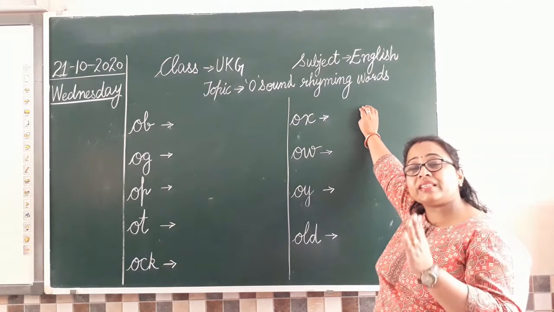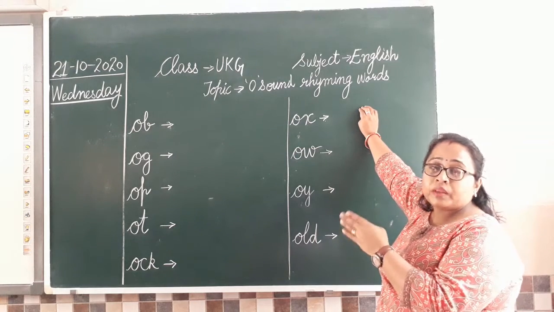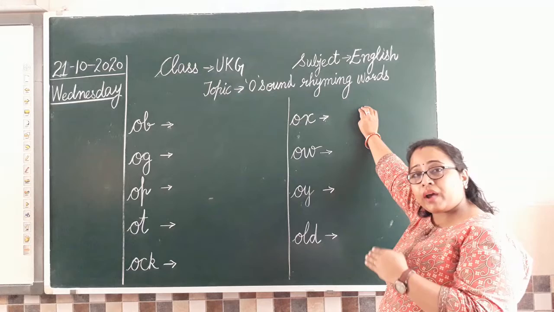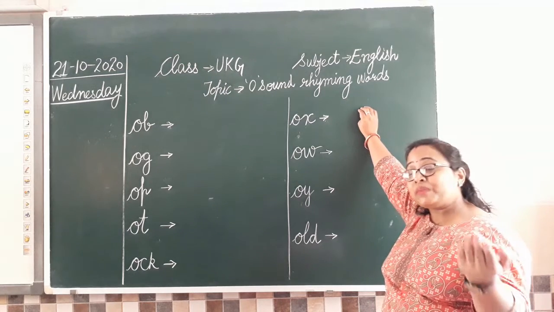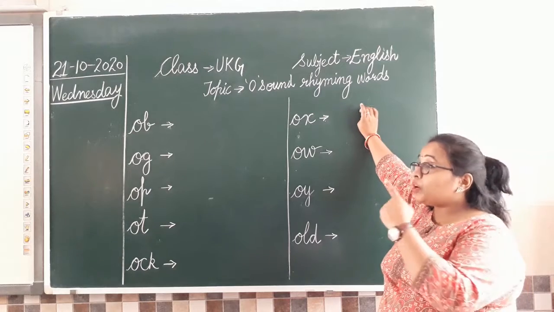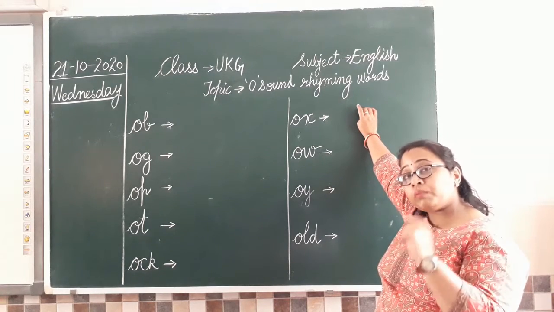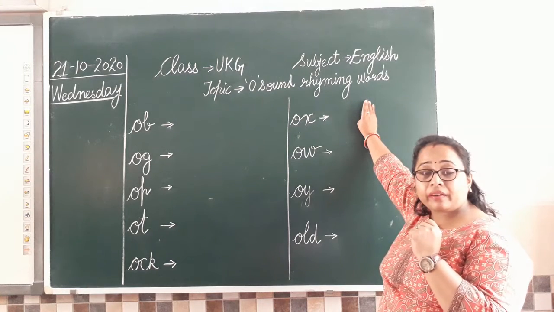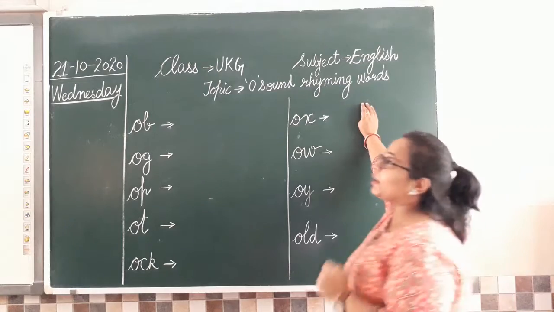But first let's start writing these rhyming words on the board. You are going to tell me the name, I'll write. We'll discuss with each other. Ma'am and all of you will discuss together. The words we write, we'll also find their meanings. We'll see whether we know the meaning or not, and then we'll write it, and after that we'll do the work in the notebook. Okay? Let's begin then.